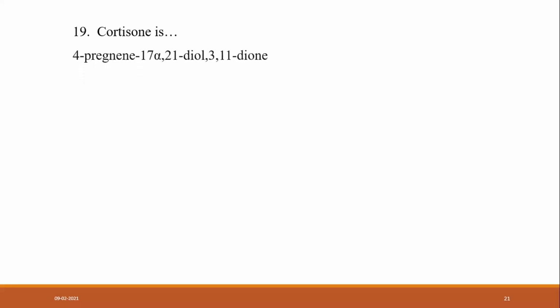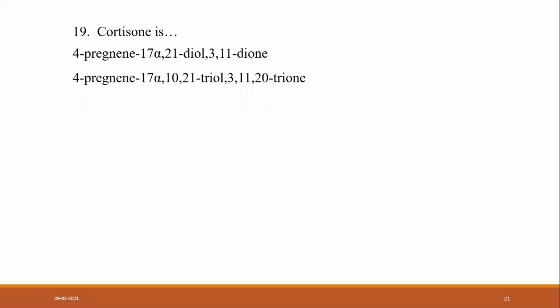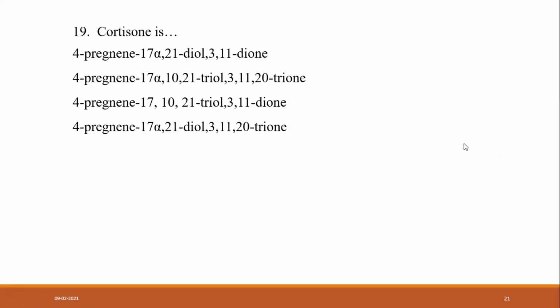Good. Another question. Cortisone is: 4-pregnene-17 alpha, 21-diol-3,11-dione. Another one, 4-pregnene-17 alpha, 21-triol-3,11,20-trione. Then again a dione, and these are the four options. So how can we answer this?